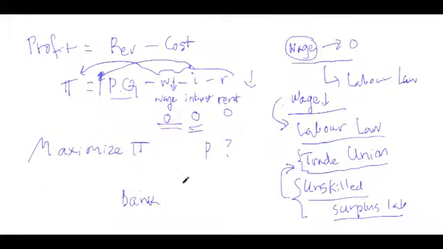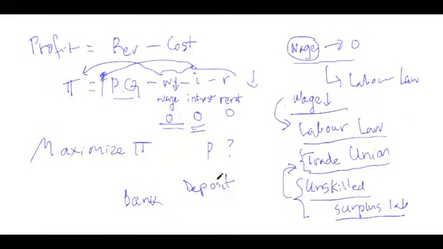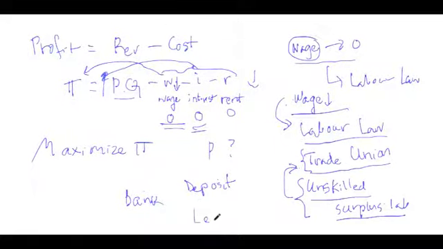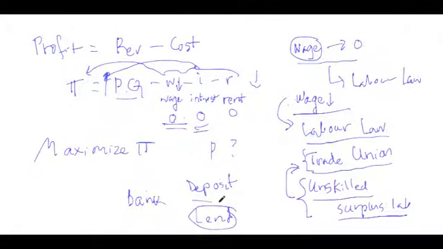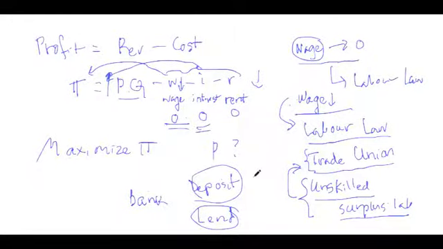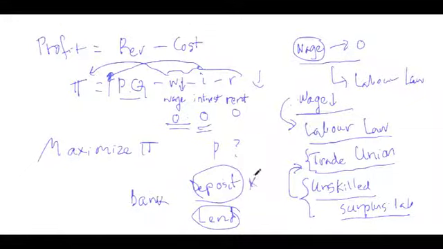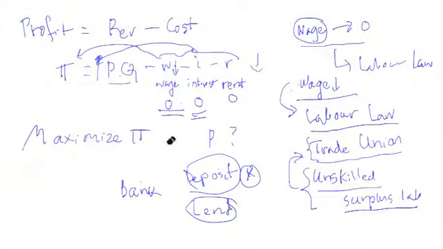Bank gets deposit, and bank then lends the money. So if the lenders do not return the money, what will happen to the depositors? Their deposit will be gone. If the bank is in trouble, do not expect you will get your deposit. It's a mistake to think that you will get the deposit.